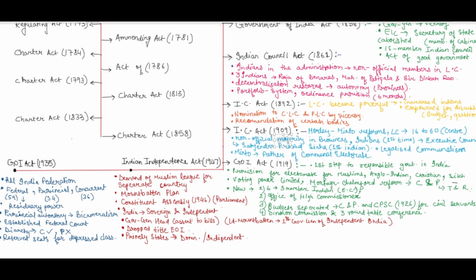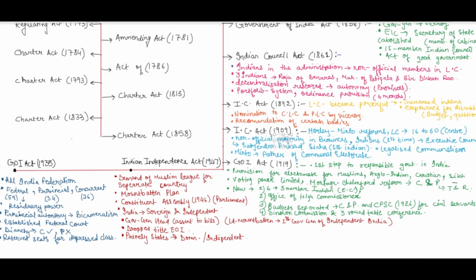Then comes the Government of India Act of 1935. That is, the All India Federation was created, in which the federal, that is the central, government had 59 subjects on which it had the power to make laws and to execute them.